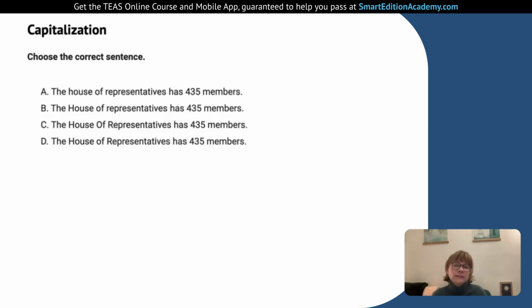But here we consider these short prepositions not very important. So the house will be capitalized as part of the proper noun. Of will be lowercase. It's a little unimportant preposition. Representatives is uppercase as well as part of the proper noun, that official governing body, the House of Representatives. So that leaves us with answer D.